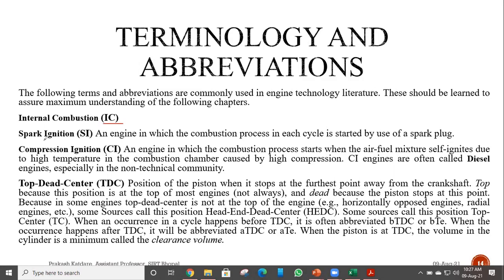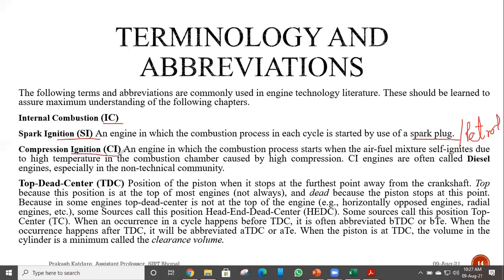Next, spark ignition, we will be calling it SI, spark ignition or petrol engine. That is a particular engine in which the combustion is initiated with the help of a spark plug. Or basically, you can say it is a petrol engine. For non-technical communities, it is petrol engine.